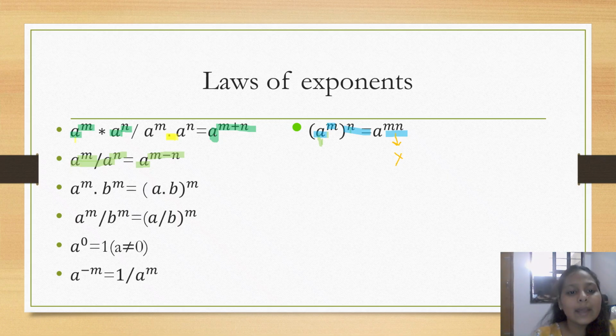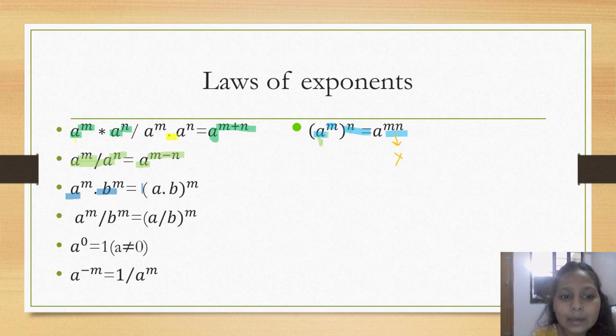The next one is, here the bases are different but the powers are the same, and it's in multiplication. Please pay attention to the mathematical operators, because we lose our marks in this only. So a to the power n into b to the same power is a into b, whole to the power n.